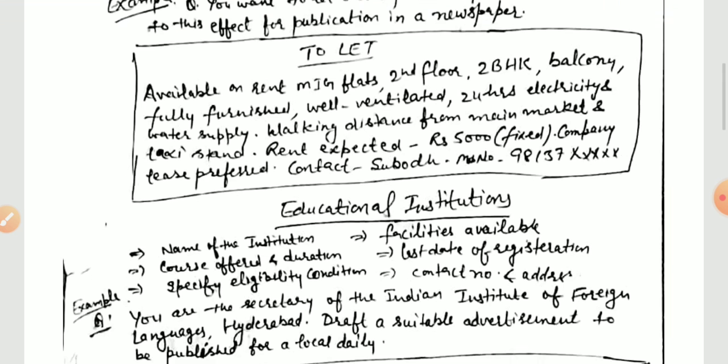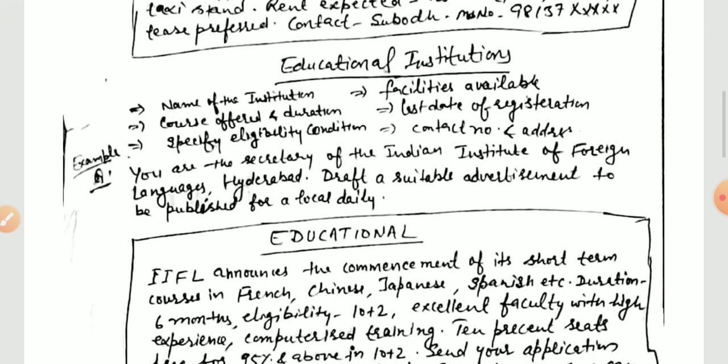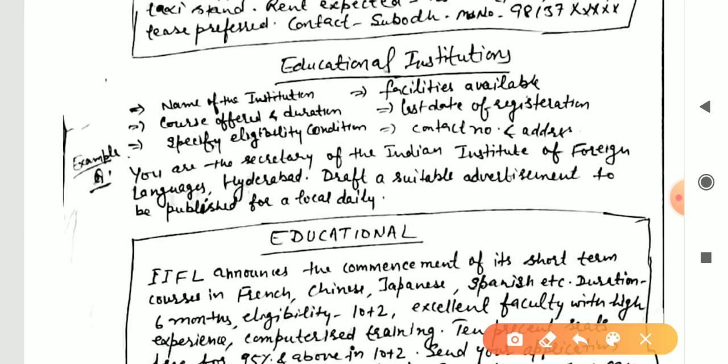Now the next type is related to educational institutions. When any institution related to education gives any ad for classified, then what we should write? Normally we will write educational as the title, only educational, like that. And what should be the details, features that should be included, like the name of institution. You will have to give the name of that particular institute. After that, course offered and duration.